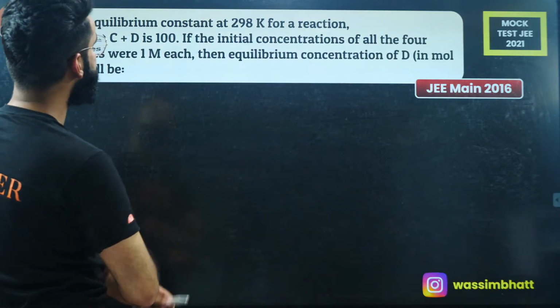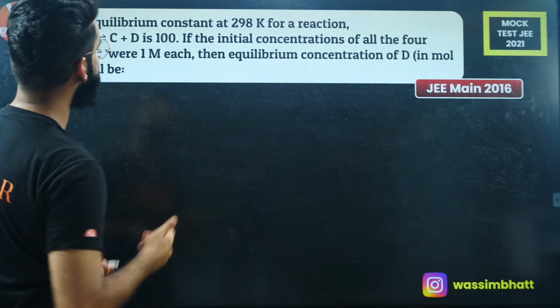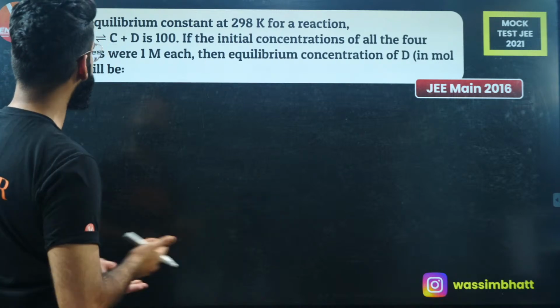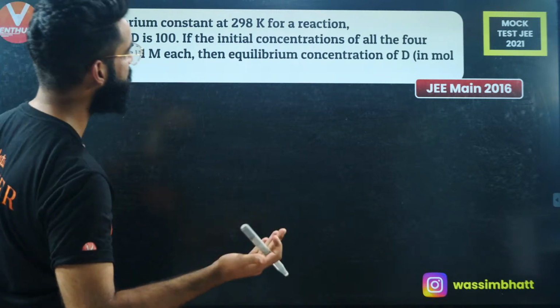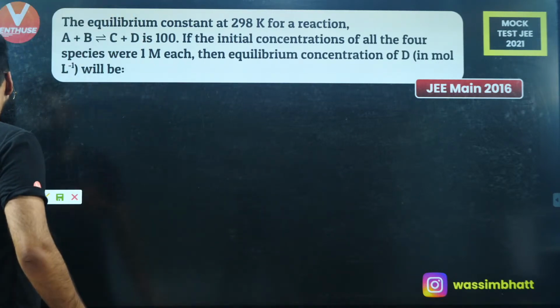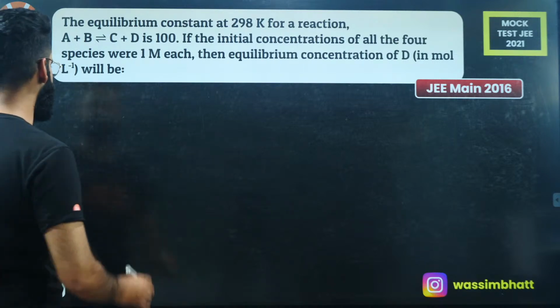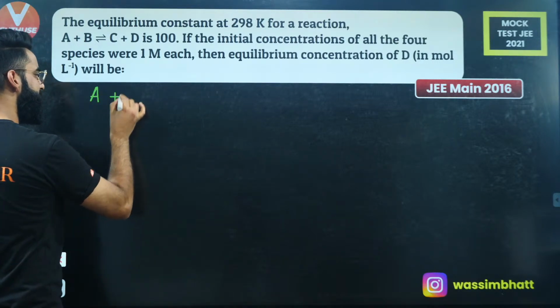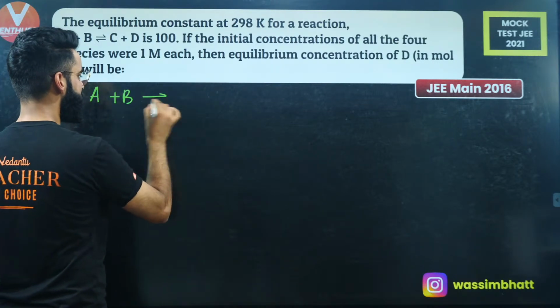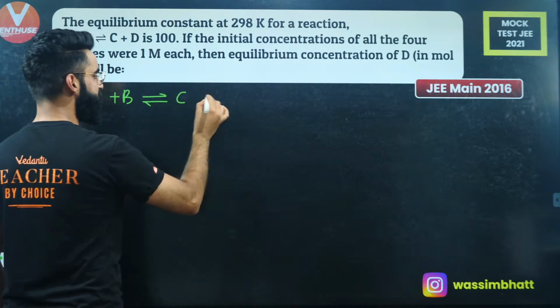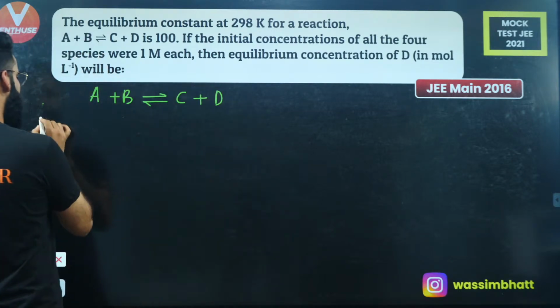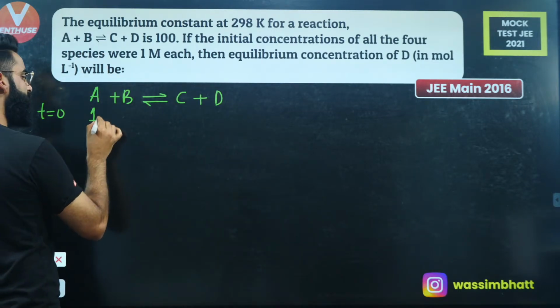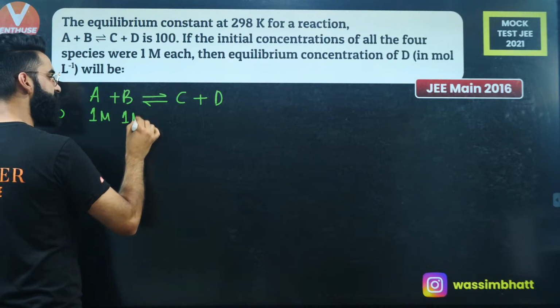The equilibrium constant at 298 Kelvin for the reaction is 100. If the initial concentration of all the four species is 1 molar, the equilibrium concentration of D is... Okay, let's try to solve this, guys. See, it's a simple equation again, but there might be some calculation issue in this. I'm not sure. Let's check it out. A plus B is giving C plus D, right? At time t equal to 0, I'm starting with 1 molar of each substance.